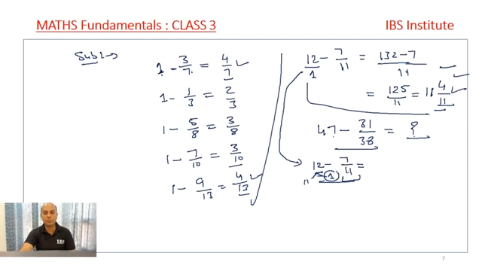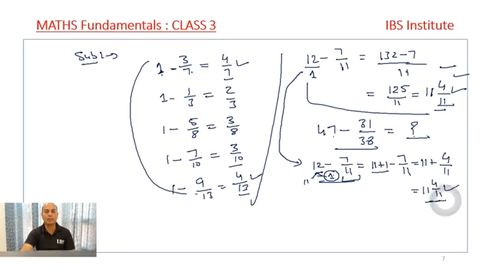I can just take out 1 out of 12. This 1 will go and subtract the 7 by 11, right? I can write 12 in this form: 11 plus 1 minus 7 by 11. We have already covered this part. What we get is 11 plus 4 by 11, which is very simple. It is 11, 4 by 11. Straight away we get this answer, and this is the answer we got over here as well.